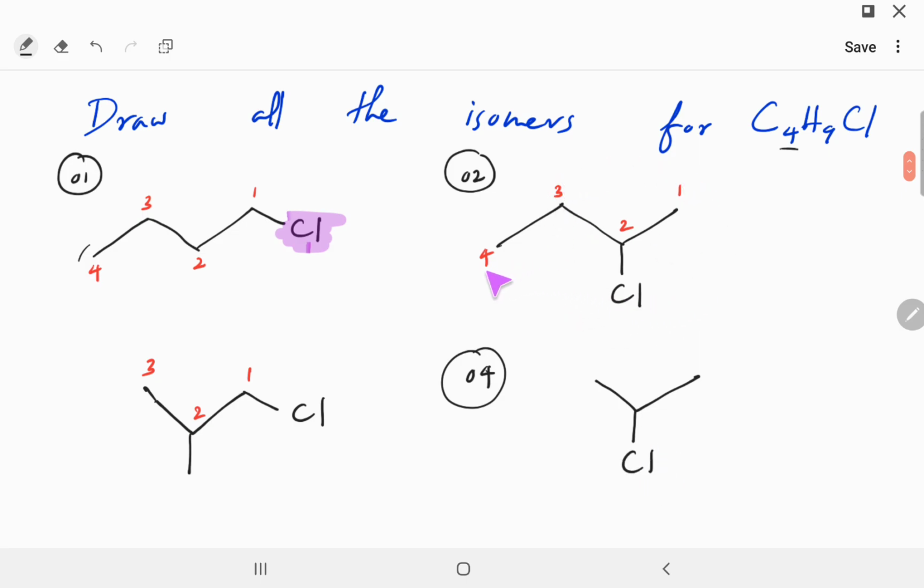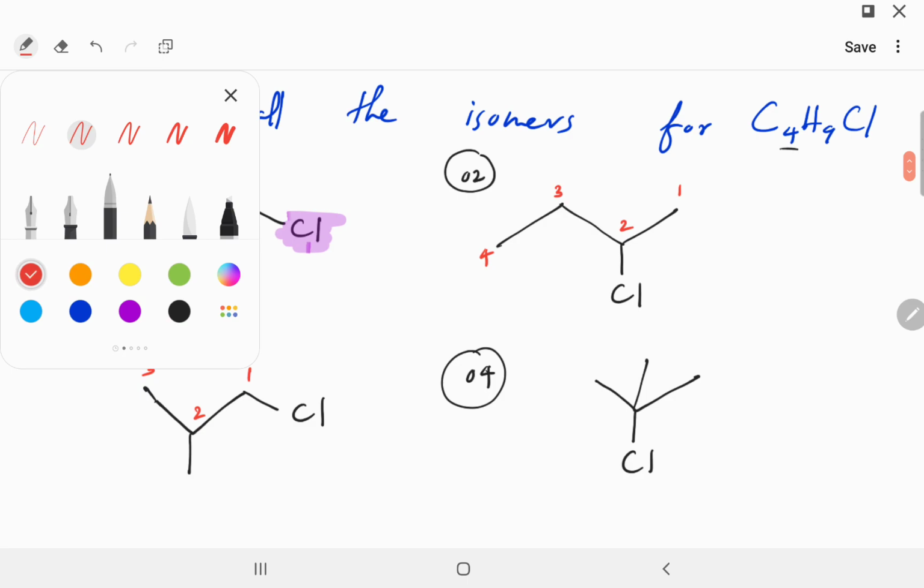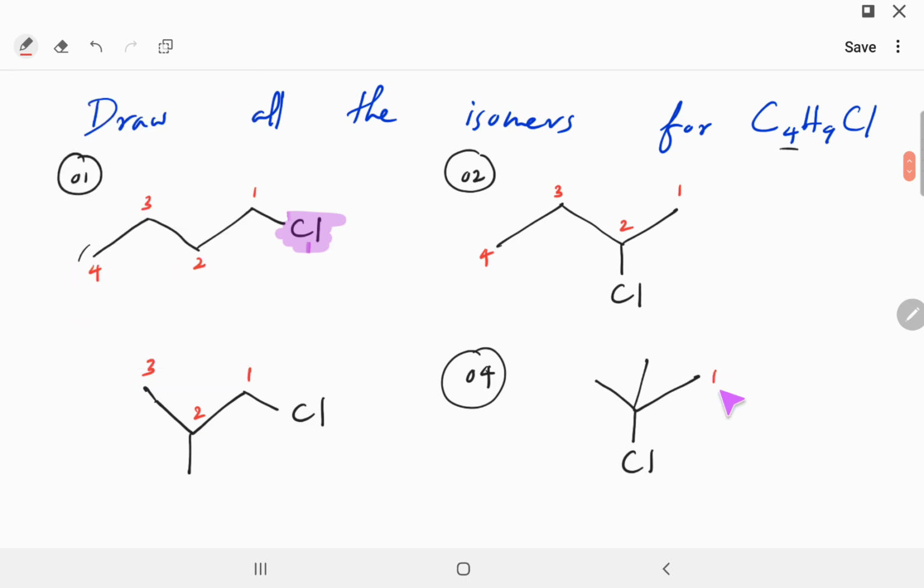If you number it, you will see the difference immediately: 1, 2, 3. We only have a continuous carbon chain of 3 carbons. Initially we had a continuous chain of 4 carbons. Now we only have 3 carbons, and here is our methyl group.